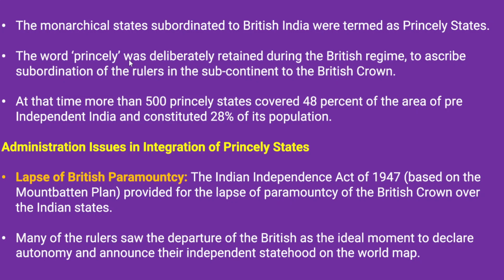Now in the introduction, you just write what integration of the princely states means. The monarchical states subordinated to British India were termed princely states. Earlier there were a few states which were ruled by monarchies, by princes or kings. They were under British subordination and were called princely states. We all know that after independence, around 535 princely states were merged with India.